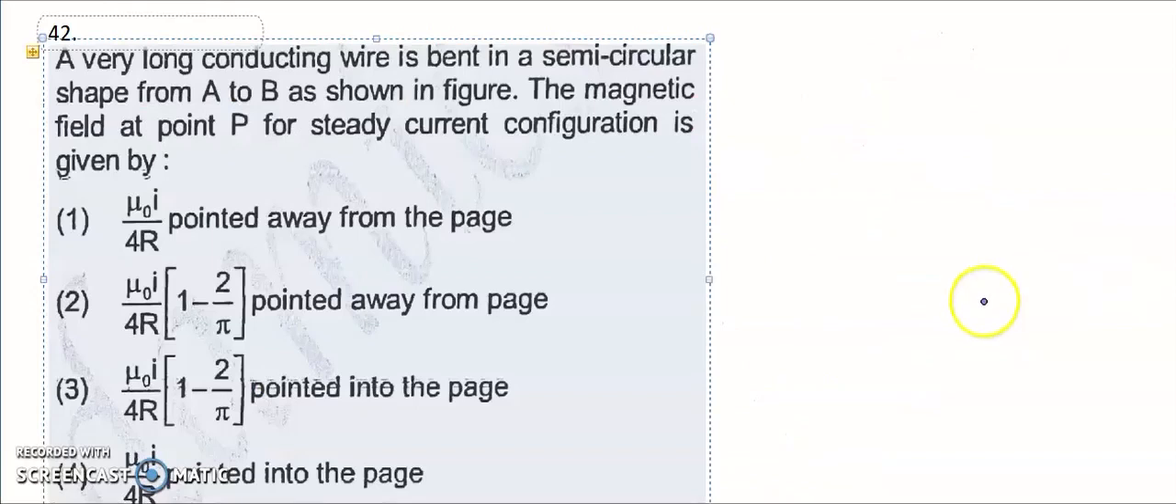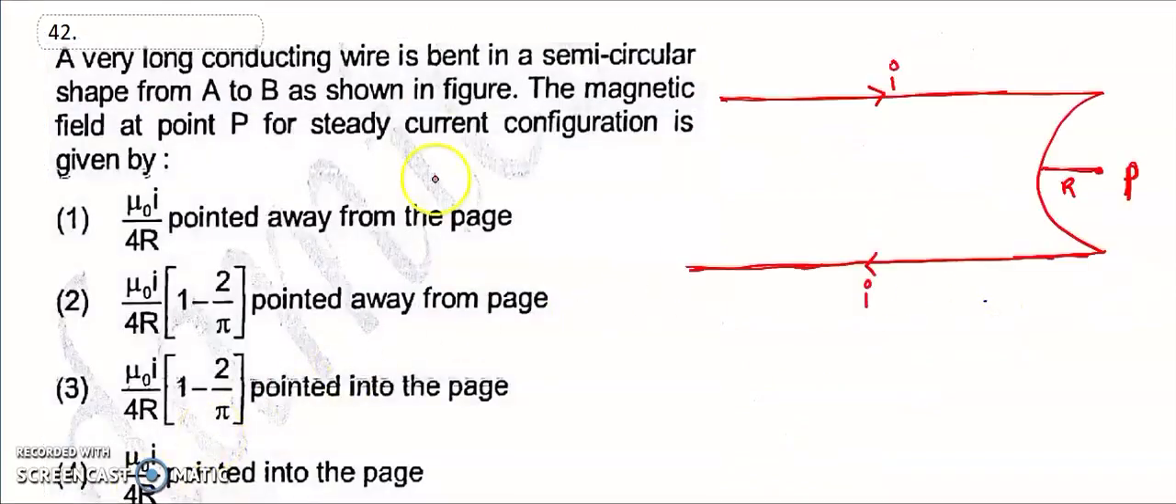42. So let's see question 42. A very long conducting wire is bent into a semicircle shape A to B as shown in the figure. So this is the figure. You have to find out the magnetic field at a point P. This is called an infinitely long wire. This is also an infinitely long wire. This is also an infinitely long wire.